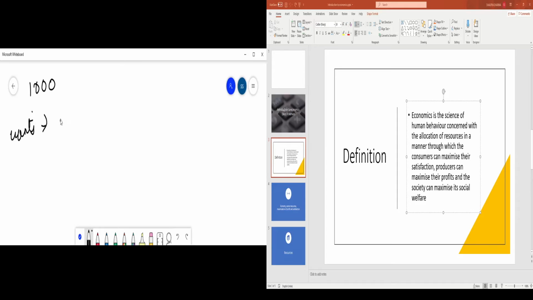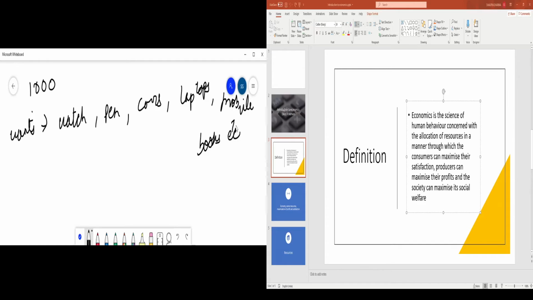Our wants are watch, pen, cars, laptops, mobile, let's say books, etc., right? This list is unlimited, right? This list doesn't end, right? This goes on till infinity, right? So these are our wants.